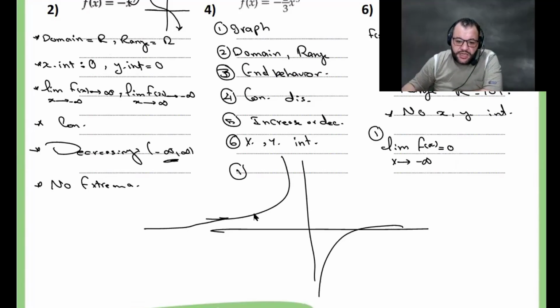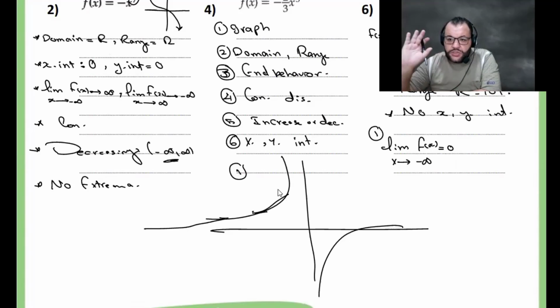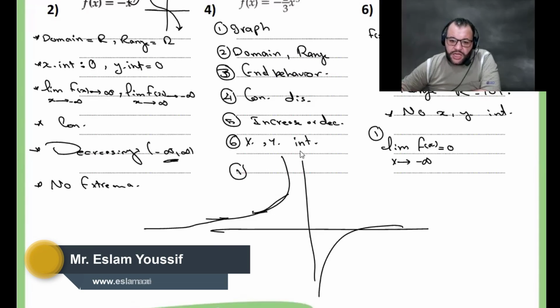But at the right side, you will find that the graph is going close to 0 for all the values of x that you use as negative numbers, but it's not 0, because there is a vertical line of asymptote here. You remember the vertical line of asymptote and the horizontal line? So what is the line of asymptote? x equals 0. That's the vertical line of asymptote.